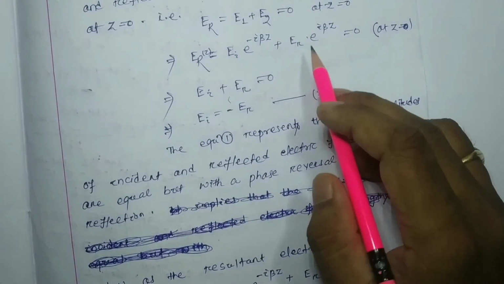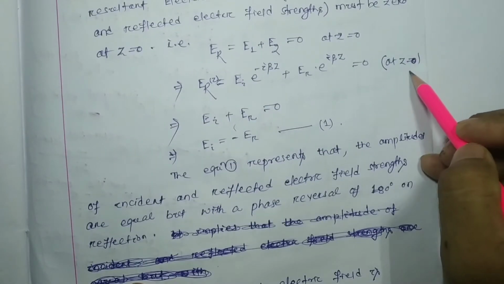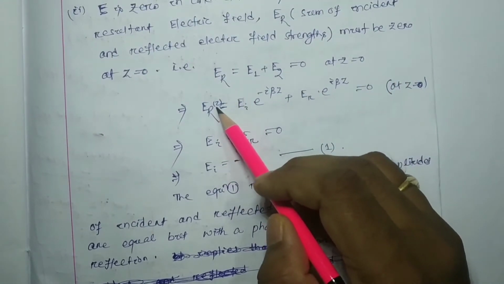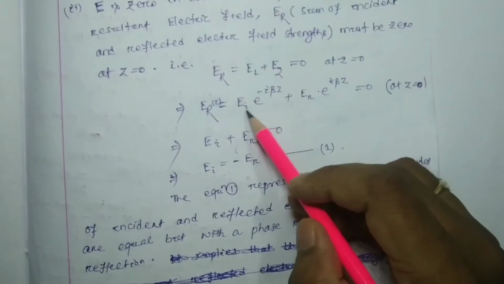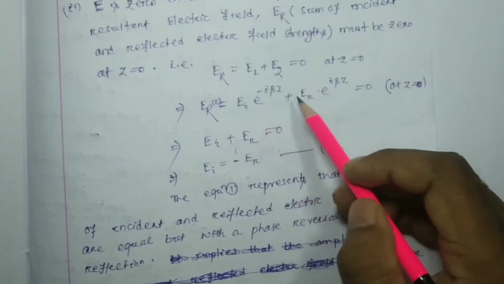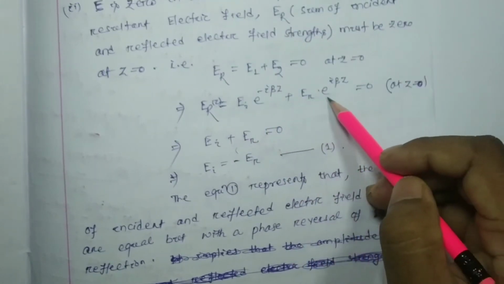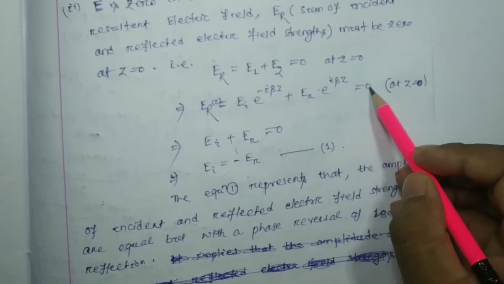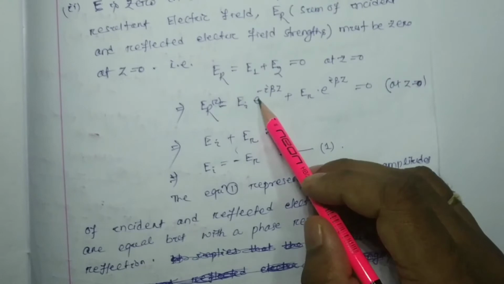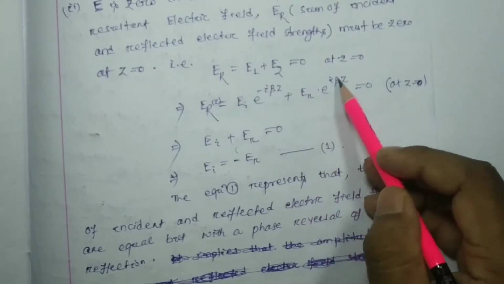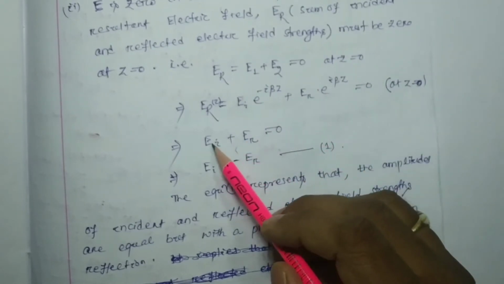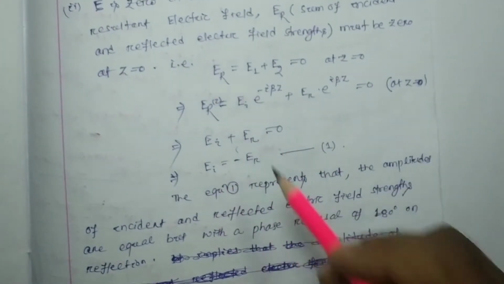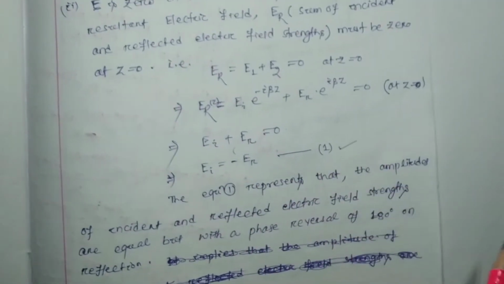So at z equal to 0, ER(z) equal to E1, which is Ei e to the minus j beta z, plus E2, which is Er e to the plus j beta z, will be equal to 0. Now at z equal to 0, here e to the 0 will be 1, here e to the 0 will be equal to 1. So Ei plus Er will be equal to 0 and Ei will be equal to minus Er. From this equation number 1, what we concluded?